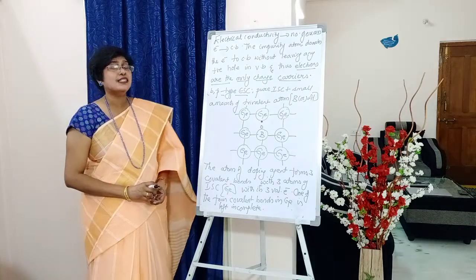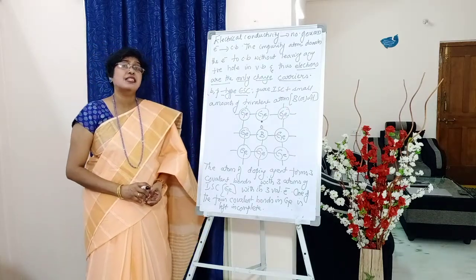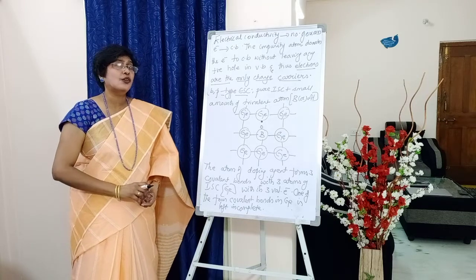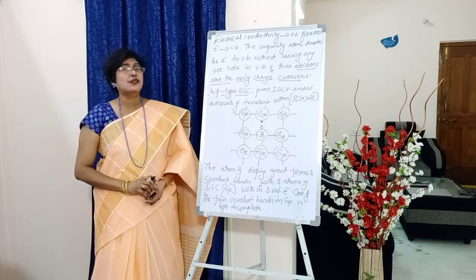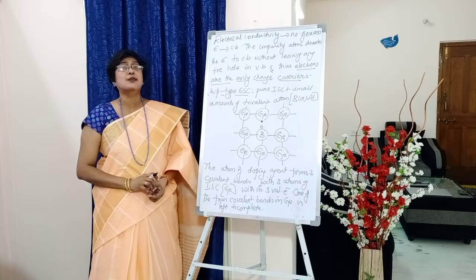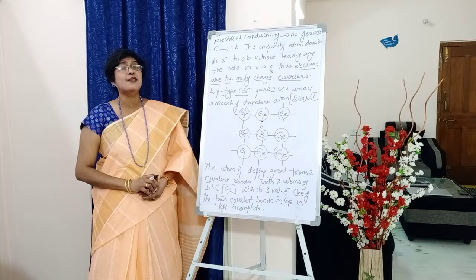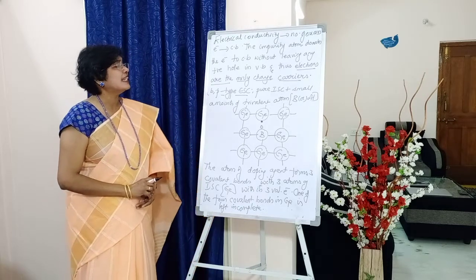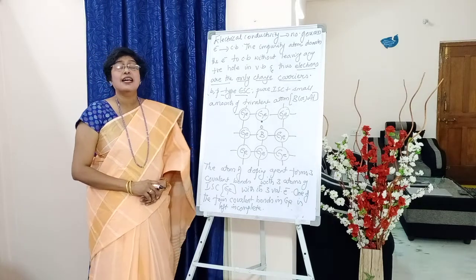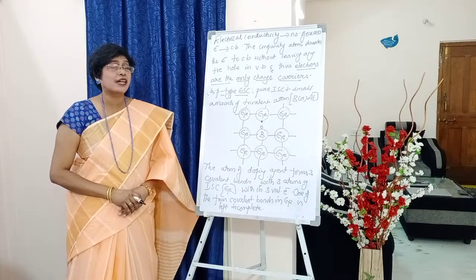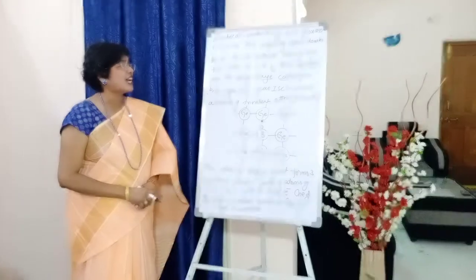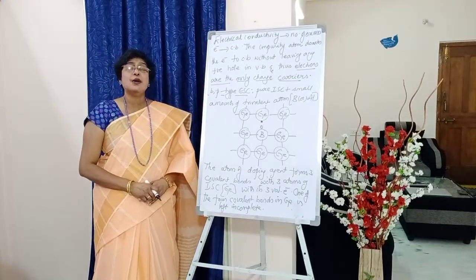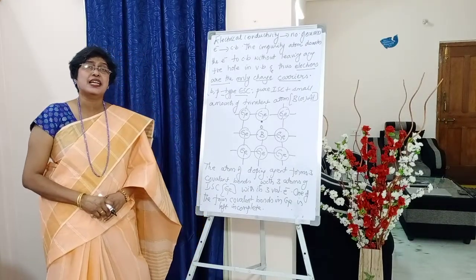Whereas in an intrinsic semiconductor, we have seen that both electrons and positively charged holes are responsible for the flow of current, students. Here only the excess electrons are responsible for the flow of current, and they are the only charge carriers. So that is about the N-type extrinsic semiconductor, students.